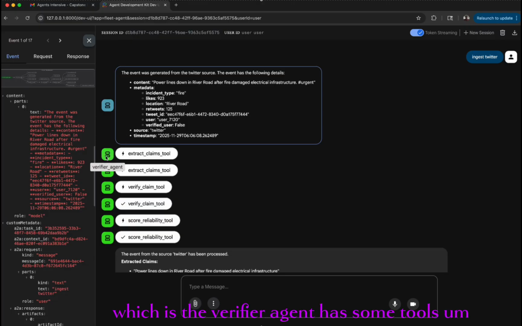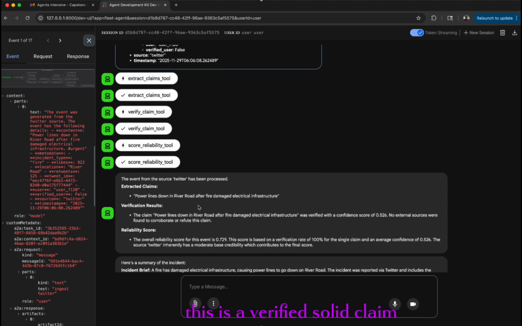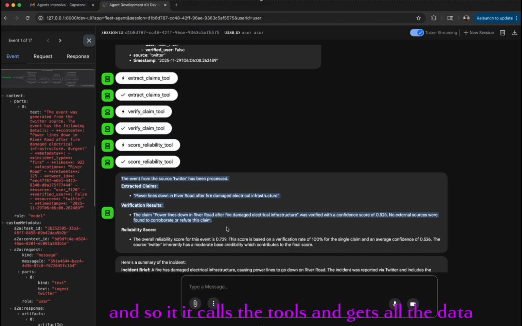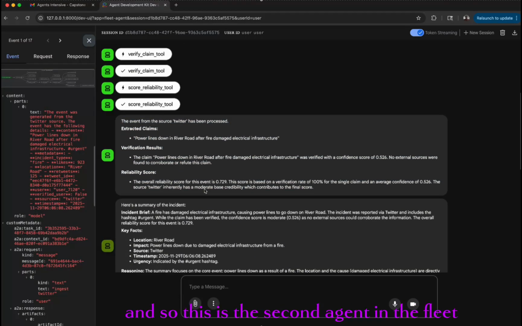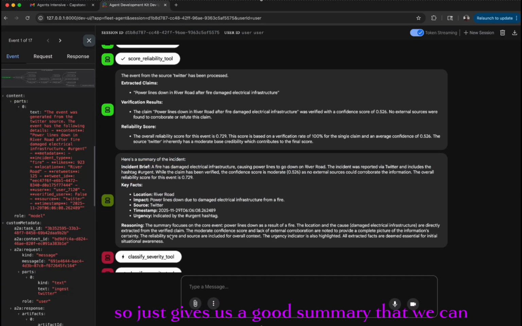The second agent, which is the verifier agent, has some tools that it calls: extract claim tools, verify claim tools, and score reliability tools to help determine the legitimacy and if this is a verified, solid claim. It calls the tools and gets all that data, and then based on that comes up with this information. So this is the second agent in the fleet. And then there's the summarizer agent that says here's a summary of the incident. It gives us a good summary that we can use for communication.